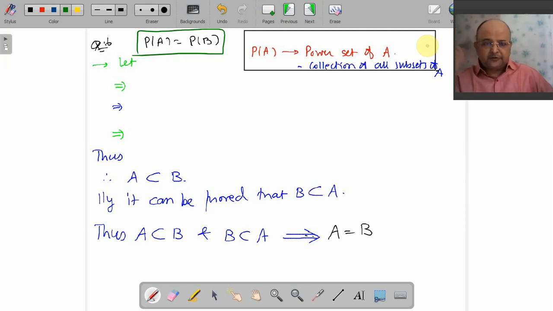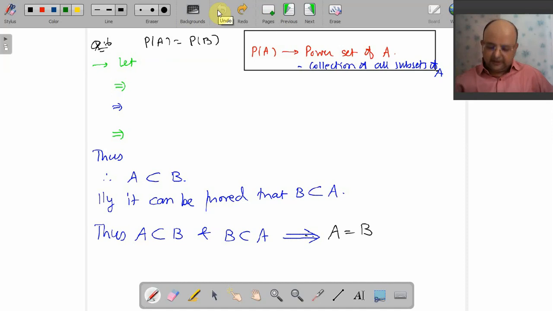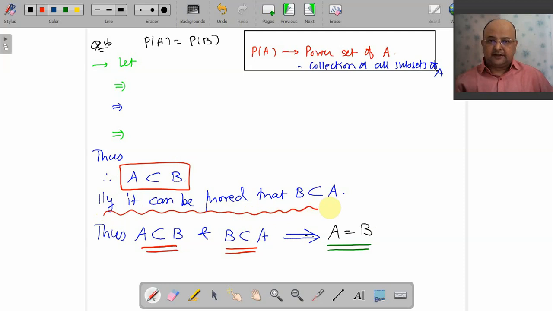Okay, P of A equals P of B and I want to prove that A equals B. Just a few minutes ago I told you, whenever you want to prove that two sets are equal, I need to prove that A is a subset of B and B is a subset of A. Should I go for both? No, we don't have to prove both. We just prove that A is a subset of B, and in the exam also you will say that similarly it can be proved that B is a subset of A. So I need to prove only A is a subset of B.